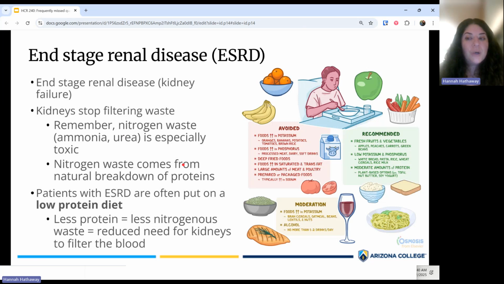Similarly, you can also eat a low protein diet. This is very common in a dialysis diet because someone who has end-stage renal disease, their body's going to really struggle to get rid of that nitrogenous waste. Where does the nitrogenous waste come from? It comes from breakdown of proteins. So if the patient's eating less protein, then they're going to have less of that waste in their body, and it's going to be more acceptable if their kidneys aren't quite picking up the slack because there's going to be less waste to get rid of in the first place. So that's why a lot of patients who have end-stage renal disease and are on dialysis are on a low protein diet.